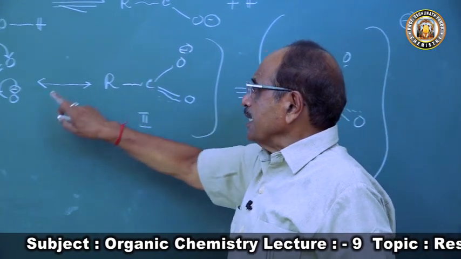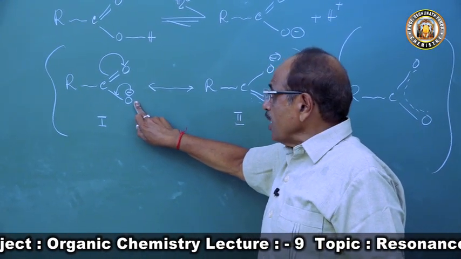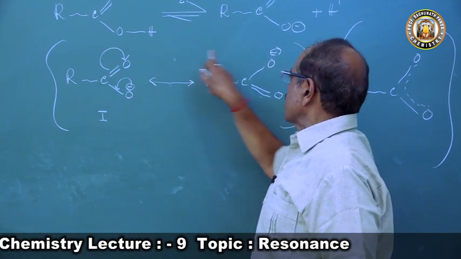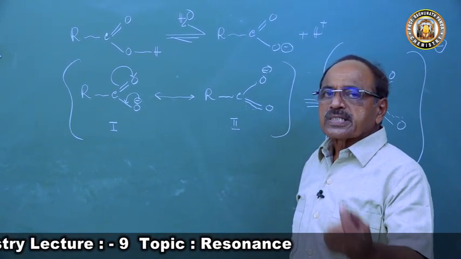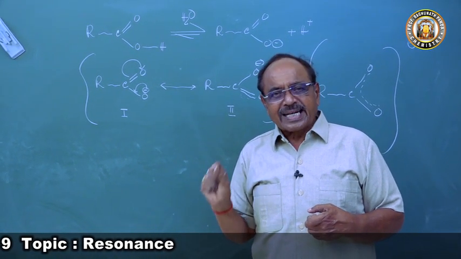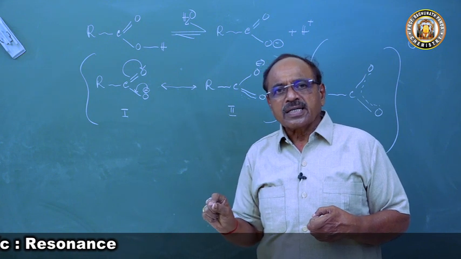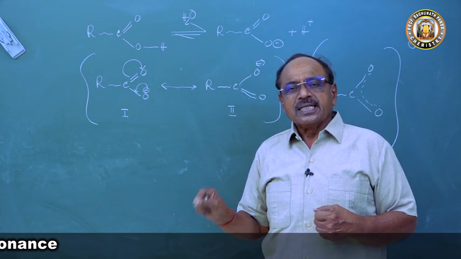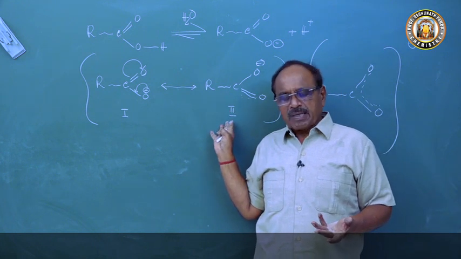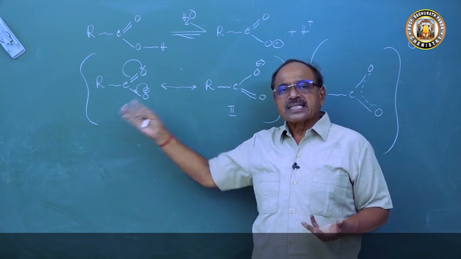Where is the negative charge? When the positive charge comes to this place, the negative charge is not here; it went to the other oxygen. When the proton comes here, again the negative charge goes to the other place. Hence back protonation is not possible, because delocalization of the negative charge of the carboxylate ion prevents back protonation, stabilizes the carboxylate ion, and will increase the acid strength.